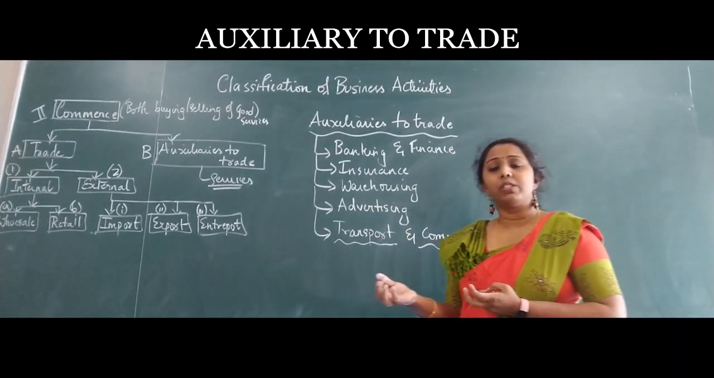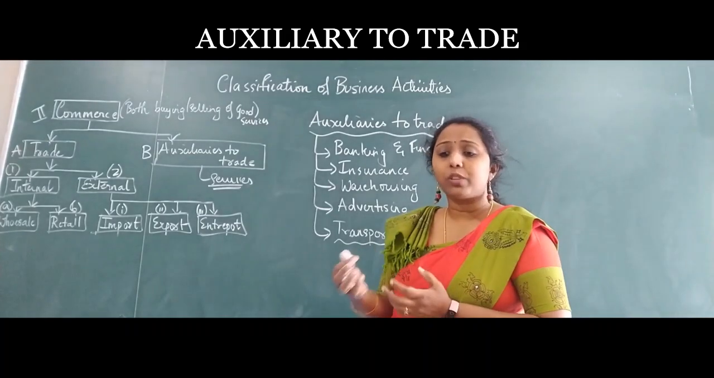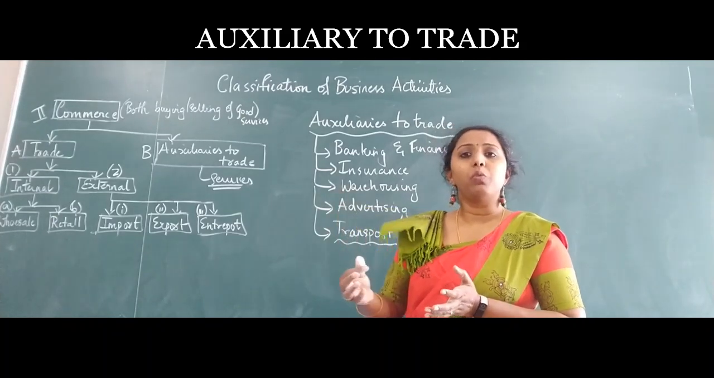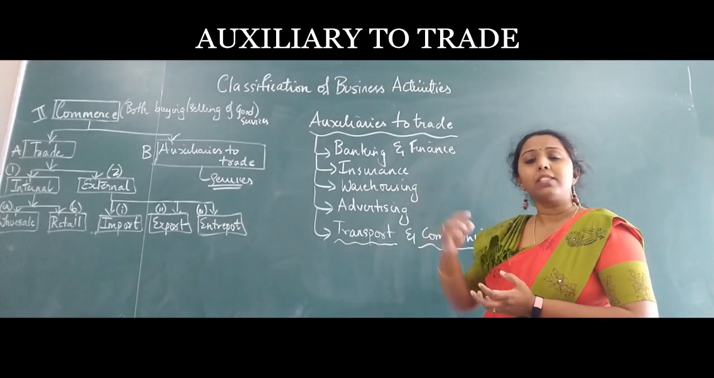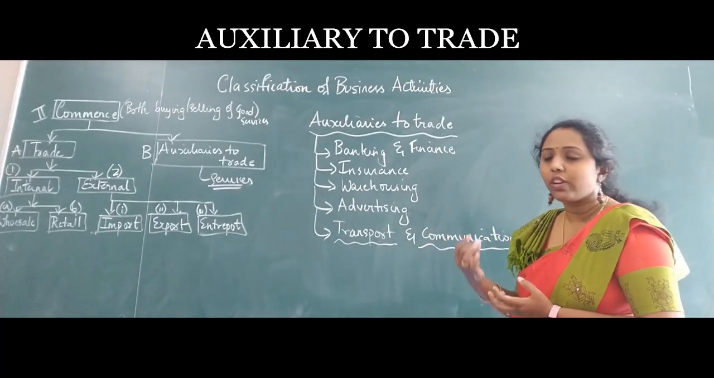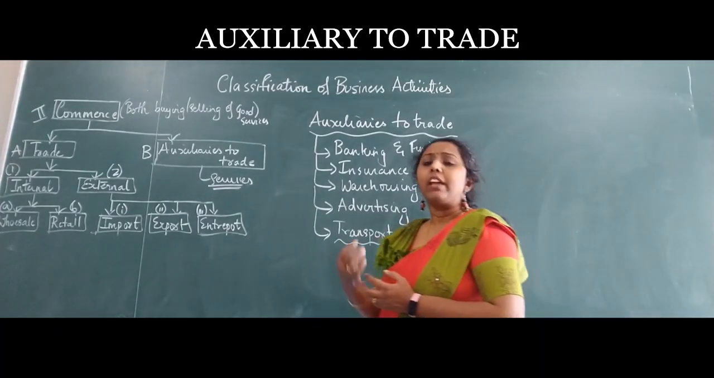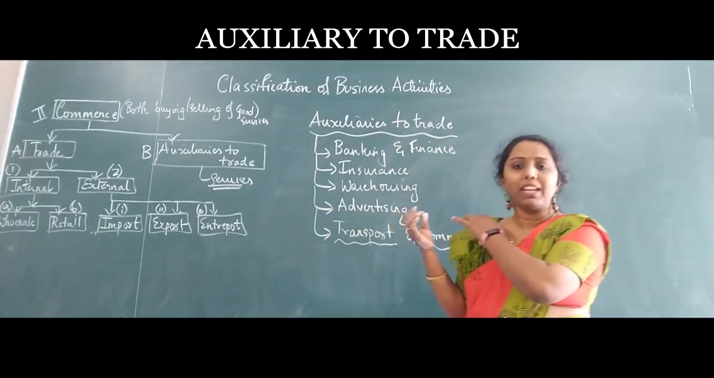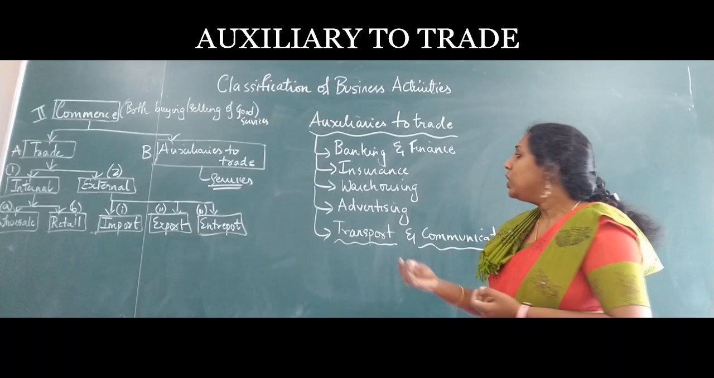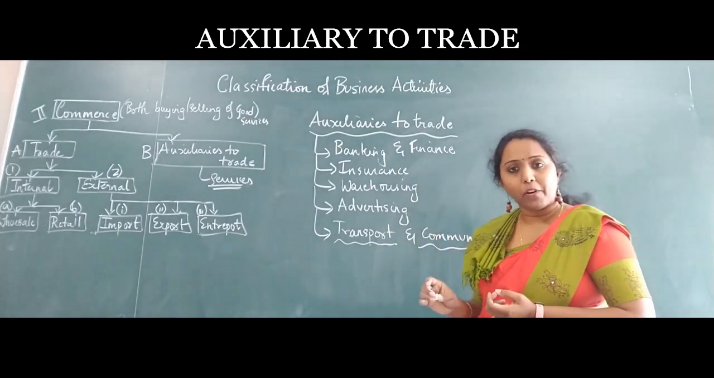If you see a lot of these Discovery and Nat Geo channels, you can see how these industries work, how they manufacture a lot of these food products. So those kinds of plants need a lot of insurance. If because of wear and tear the machinery gets spoiled, then with the help of insurance they can claim and it can get repaired. So insurance plays a very important role.